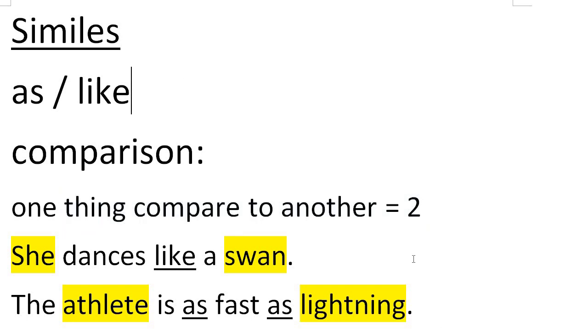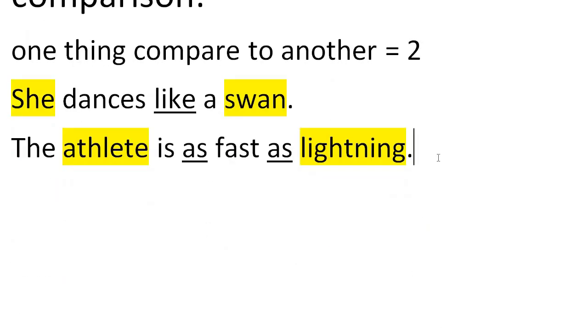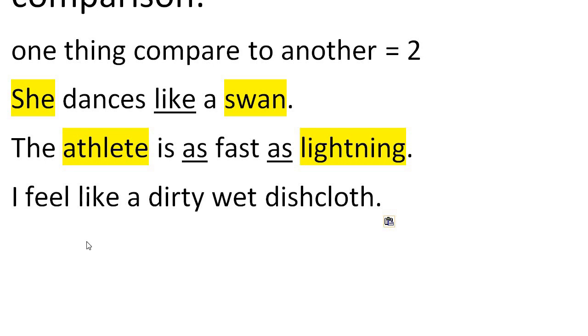So let's go to another one. Just do two more examples, just so you can clearly see the difference. So the next one I have here is, I feel like a dirty, wet dishcloth. So we see here, I am being compared to a dishcloth. The dishcloth isn't actually there. Well, here I would possibly also put the adjectives that describe that, but the feel is a verb. So that's why I use like here.